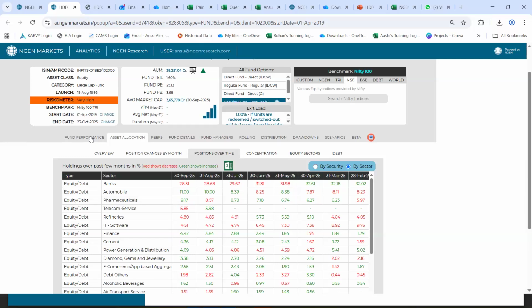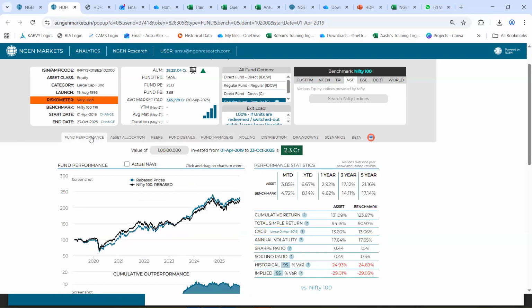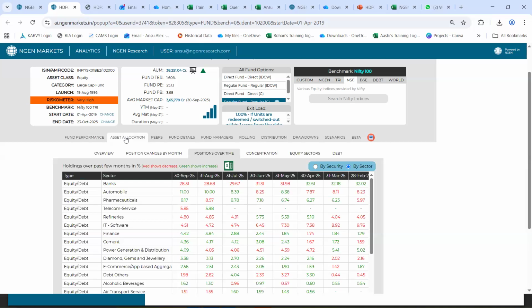Of course, performance is improving, but it depends on the time horizon you're looking at, whether a 1 year, 3 year, 5 year or 10 year. Of course you see that it is indeed outperforming the benchmark. But then you can make use of other parameters that are available. How is the fund manager changing the portfolio? Which sector is he bullish on? In general, which sector is the category bullish towards? There are multiple things that you can have a look at.